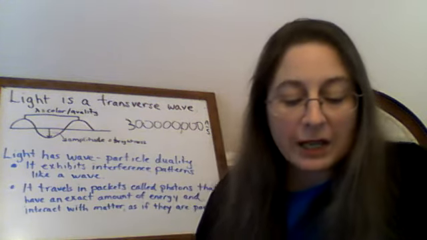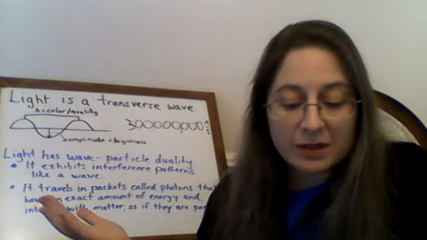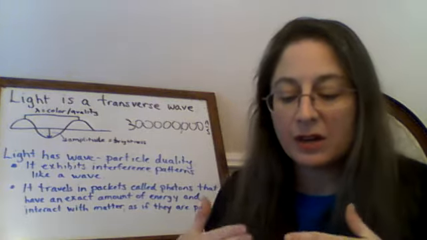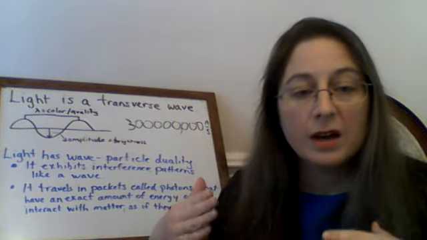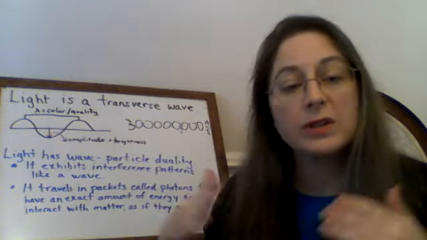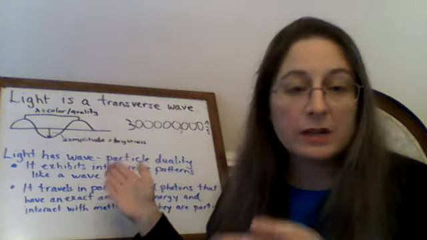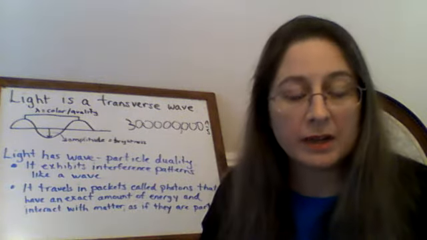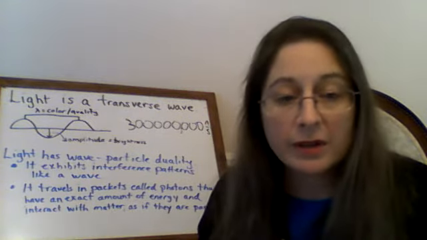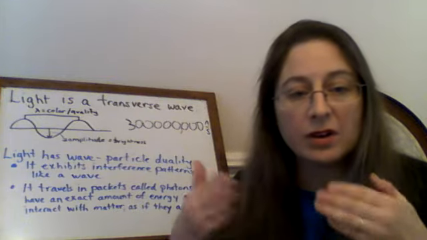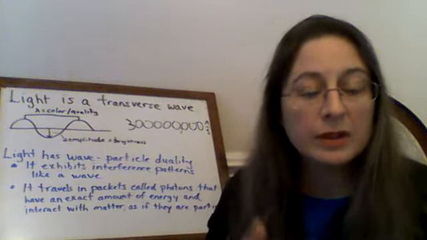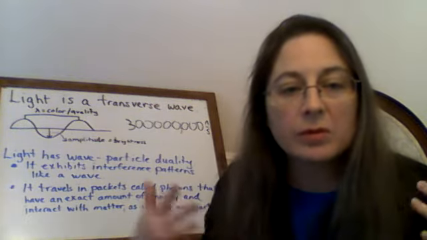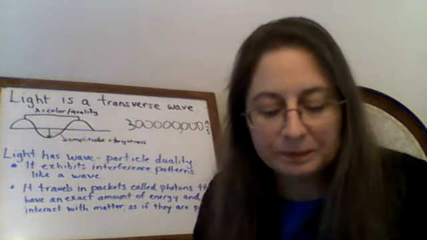Okay, if light does not oscillate in a medium, what does it oscillate? So I just said recently that light oscillates a field, right? So we have an electric field and a magnetic field, and electromagnetic waves like light oscillate the electric and magnetic fields. And so that's why they can travel without a medium. They don't have to oscillate a gas or a solid or a liquid. They oscillate a field and can travel through space because there's an electric and magnetic field everywhere in the universe, as far as we know.